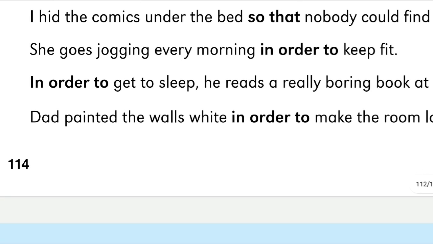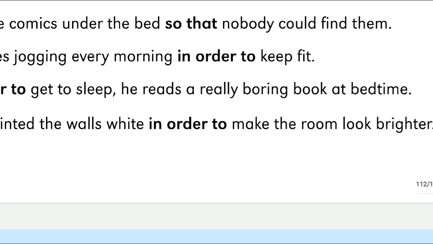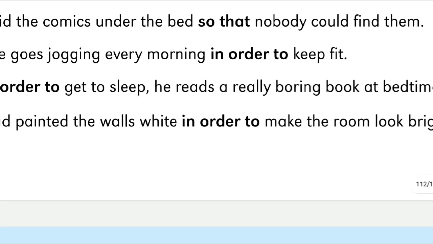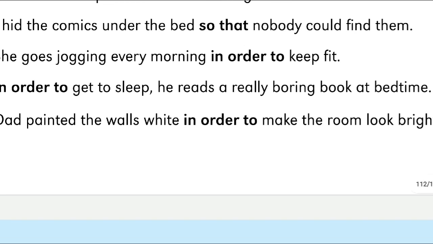And the final one you can see here, Dad painted the wall white in order to make the room look brighter. Dad painted the wall is one sentence. To make the room look brighter is another sentence. So in order to join these two sentences, in order to is used here. Dad painted the walls white in order to make the rooms look brighter. So in order to is also a conjunction.